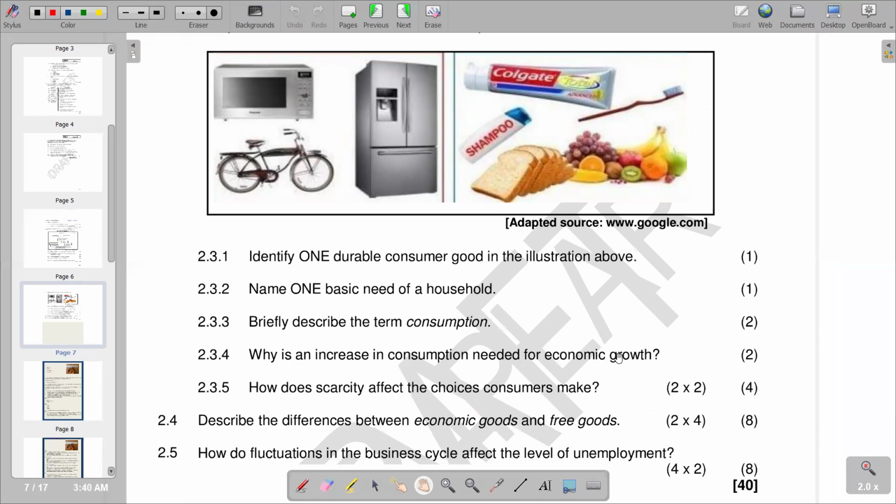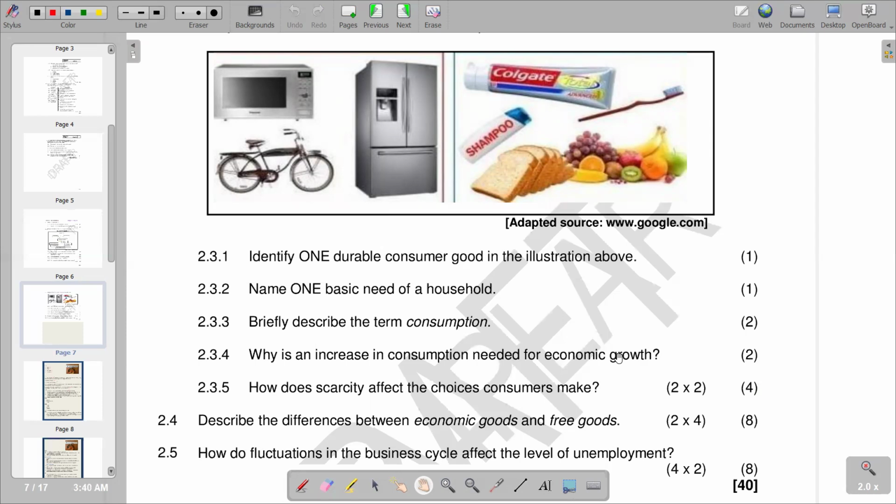But economic growth, when you're explaining economic growth, we are saying this is the increase in the total monetary value of goods and services that are being produced in a country. What we are saying is, if this year we produce a total monetary value of goods and services of 1 million, and then the following year we produce 1,500,000, it means there's an increase of 500,000, which represents the economic growth. So the increase in the total monetary value of goods that has been produced represents economic growth.